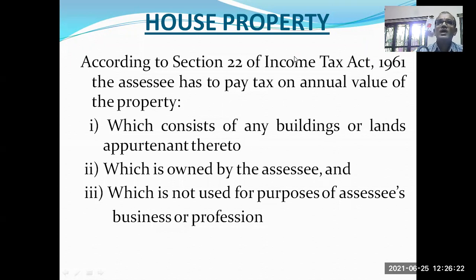The land should be used for agricultural purpose. The land should be situated in India, and the assessee should be the owner of the land. Only in those three conditions will the income be deemed to have come from agricultural land. Three conditions I specified. Did anybody remember?